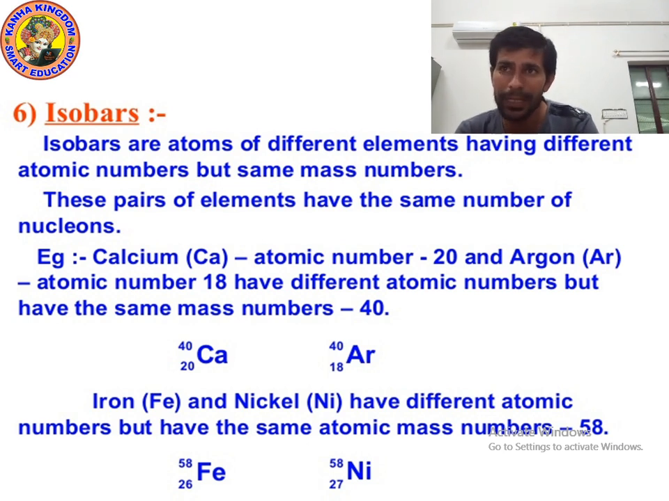So it means the mass number is the same but the atomic number is different. Such atoms of different elements we call isobars. Okay. Please write down. I am giving you 10 seconds.